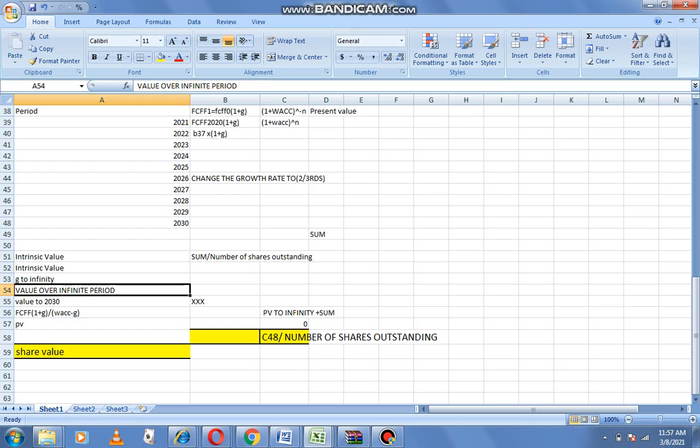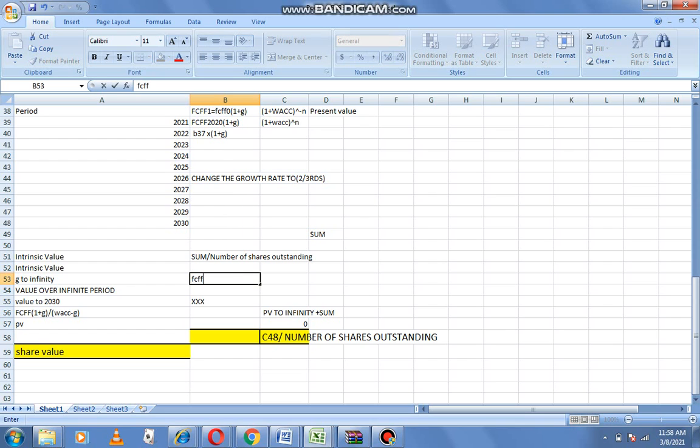So you then take the value you get for FCFF in 2030 and grow it. You take the FCFF of 2030 and multiply it by 1 plus the growth rate to infinity.